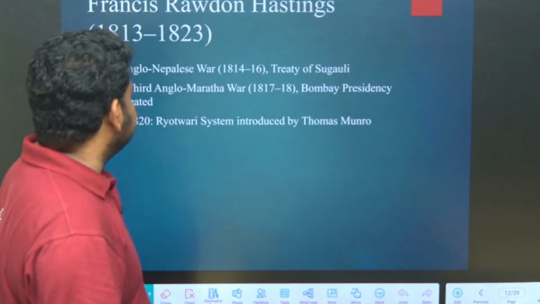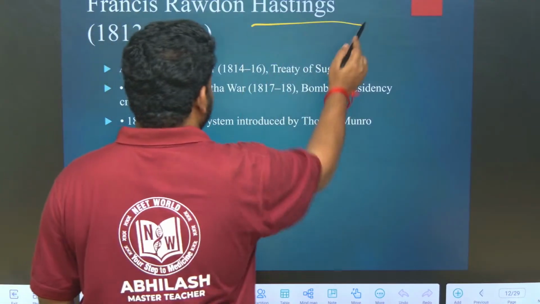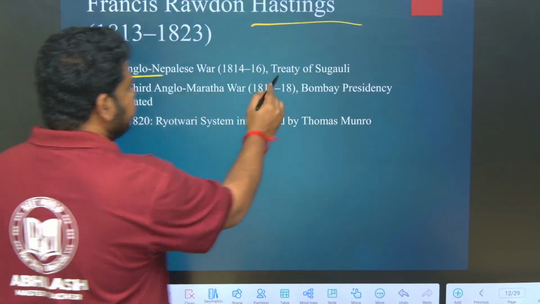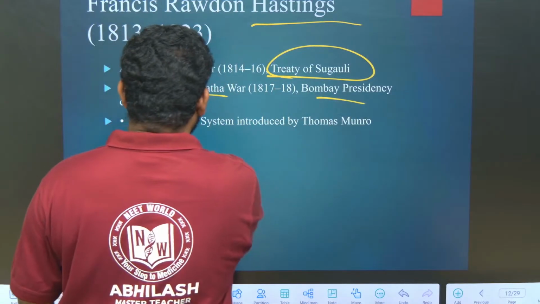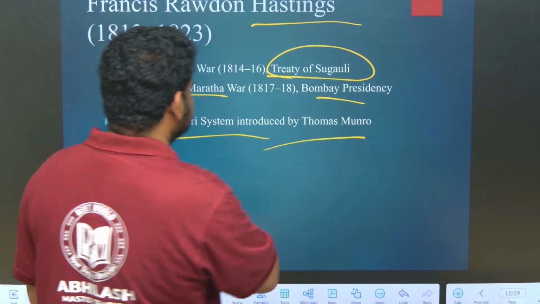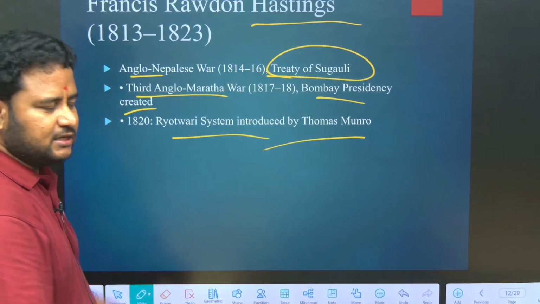Next is Francis Rawdon Hastings. This is not much important. Anglo-Nepalese War, Treaty of Sagauli is important. Third Anglo-Maratha War, Bombay Presidency created, Ryotwari system introduced by Thomas Munro. The Ryotwari system was introduced by Thomas Munro.